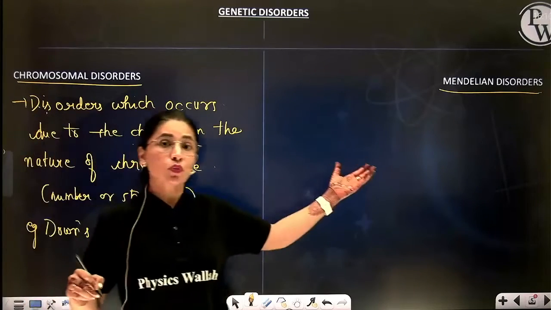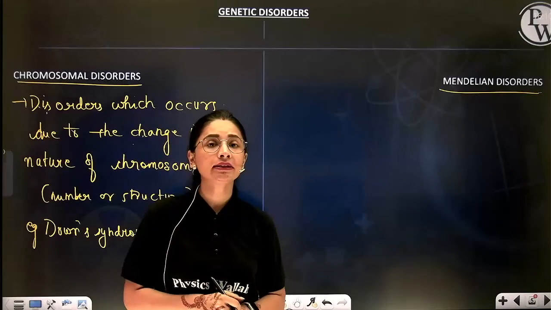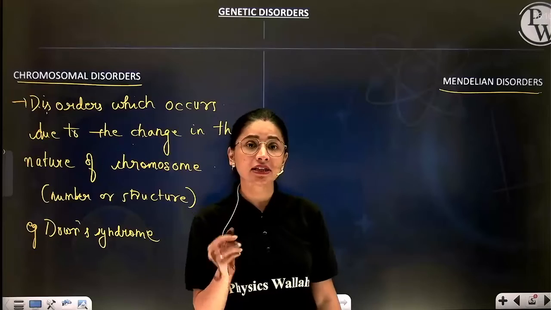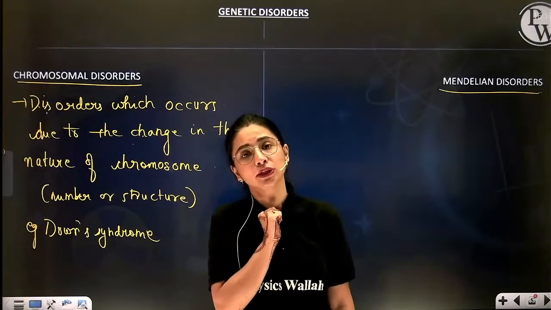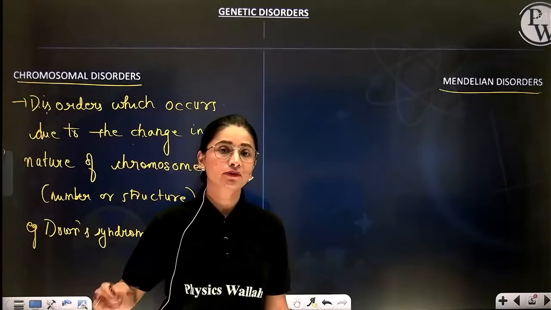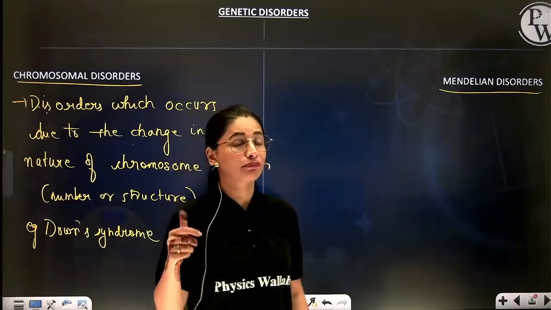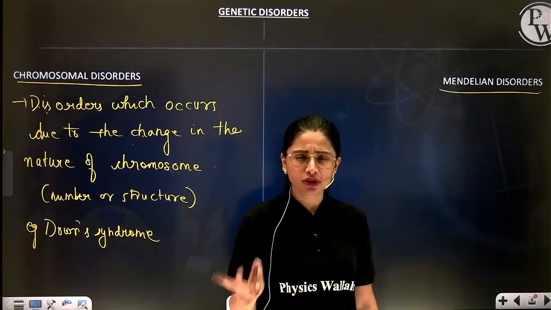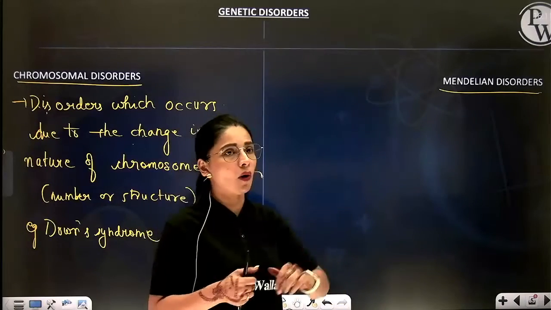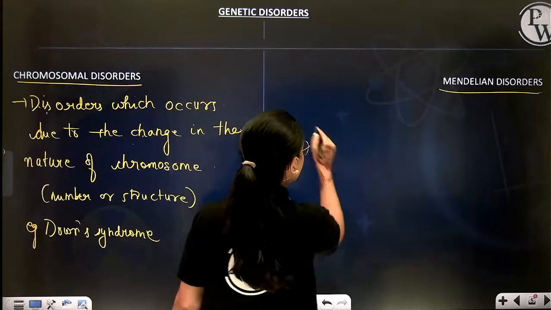Whereas, what are Mendelian disorders? Mendelian disorders are those disorders which occur due to the change in a specific gene arrangement on a chromosome. Beta, Mendel was talking about genes. So if the gene nature gets changed and because of that some change or some disorder occurs in an organism, then such disorders are called Mendelian disorders.